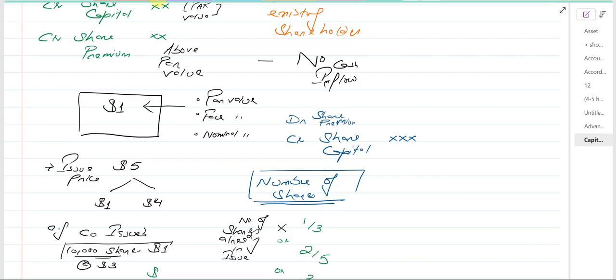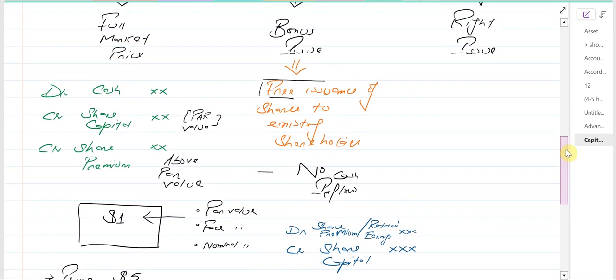And understand one more thing. Sometimes the company is issuing shares and doesn't have a premium balance in the premium account. Then they use retained earnings, which is the accumulated profits. First of all they use the share premium account, and if they don't have any premium balance, then the company may use retained earnings and similarly the other reserves as well. So this is how we are going to deal with the bonus issue.